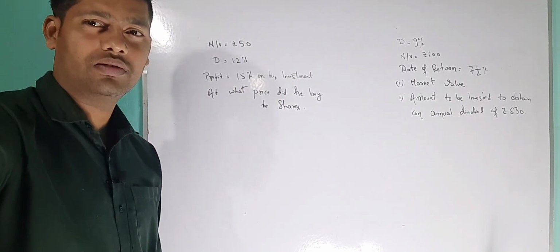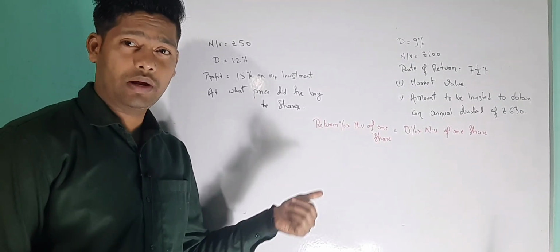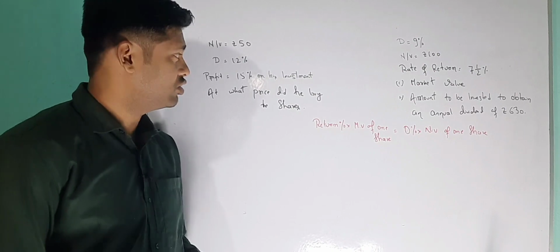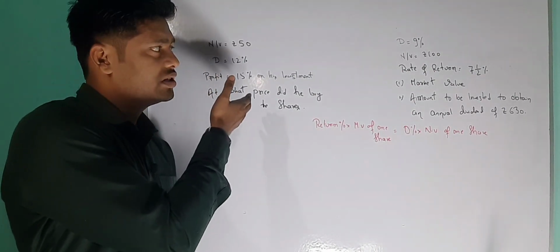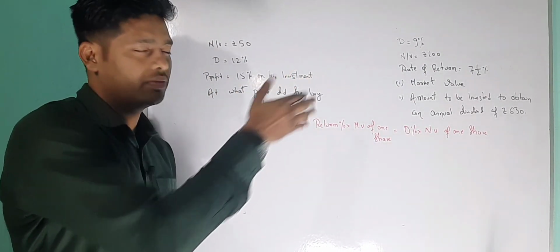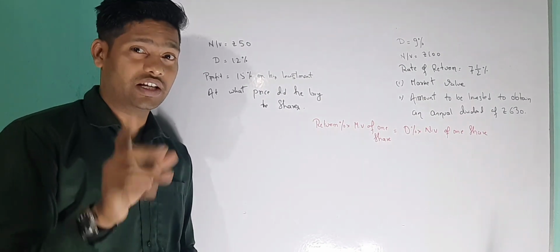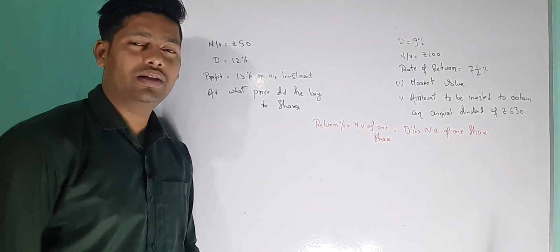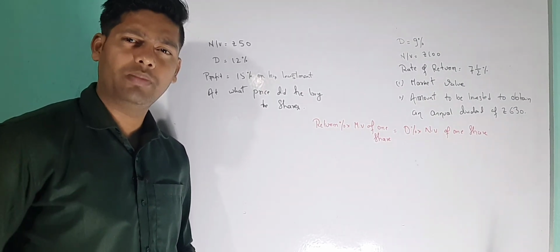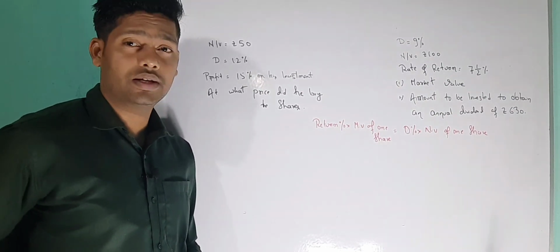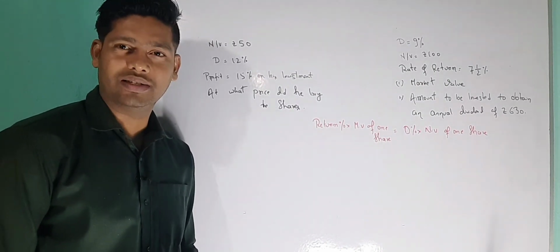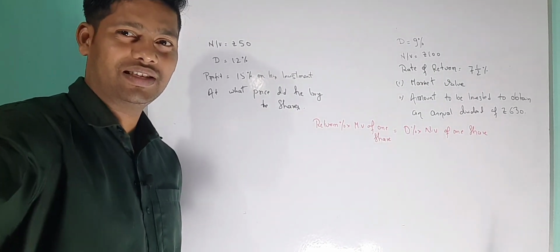Okay, the next one. So this is the common formula. As I have told you, whenever you have the profit percentage, or they say rate of return, both are the same thing. Don't get confused. That's why I have written the questions together. Both are similar questions, but they have given them in such a way that they will make you confused. Okay, the teachers are there to make you confused. I'm not saying about me. Normally the school teachers do that.